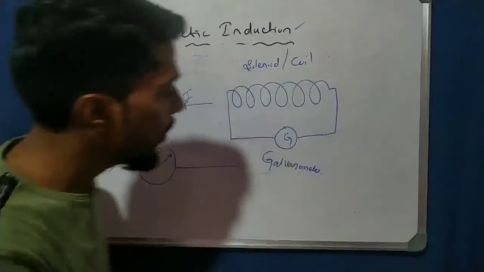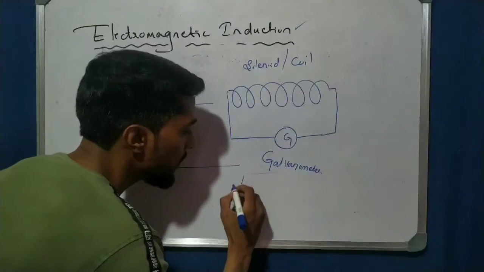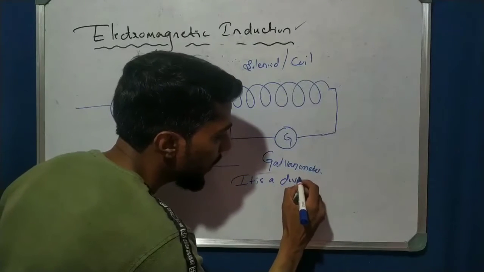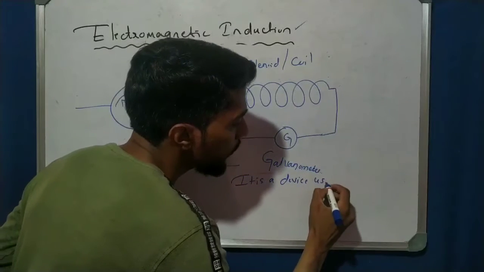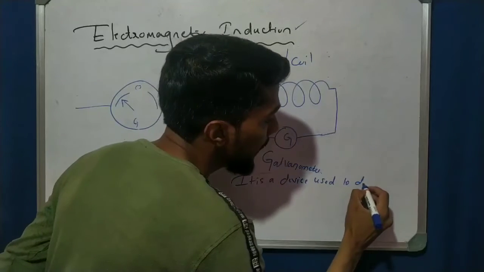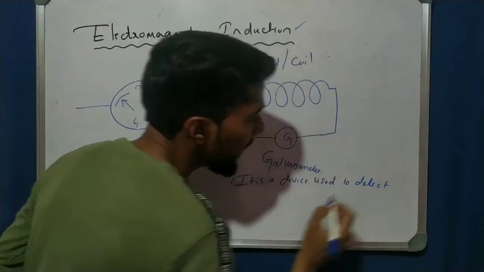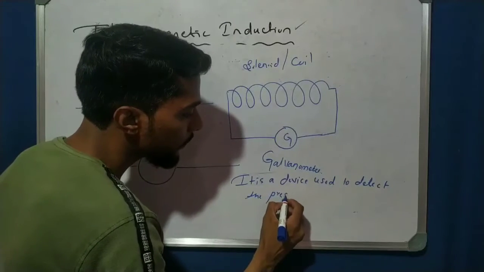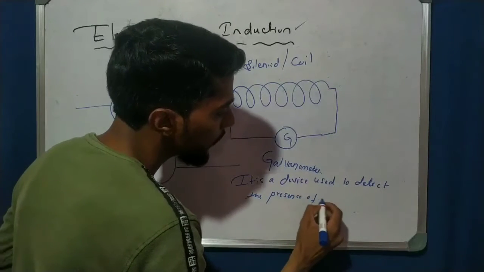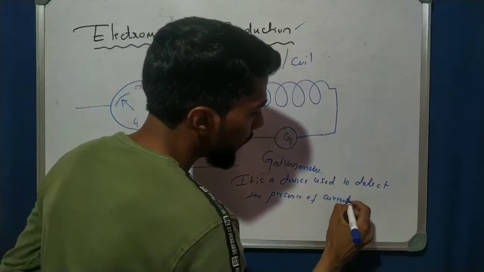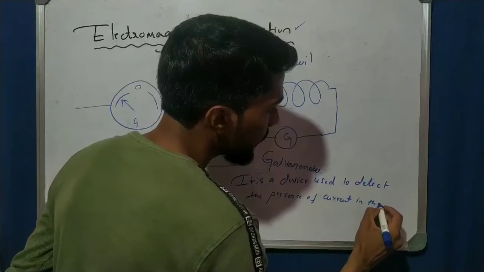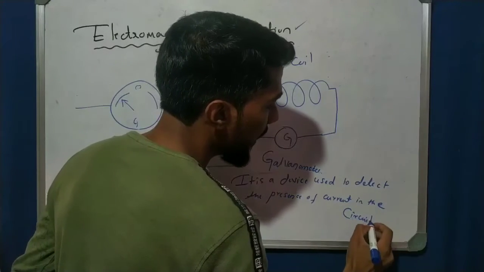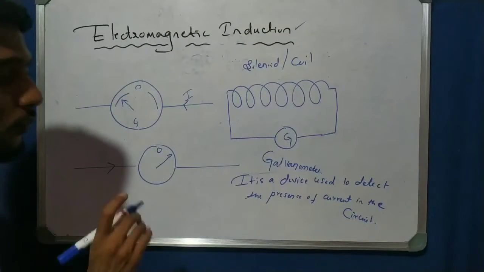So, first point here: what is a galvanometer? It is a device or instrument used to detect the presence of current in the circuit or in the conductor. That is very important. That is the first one.